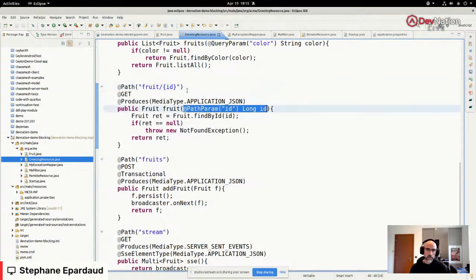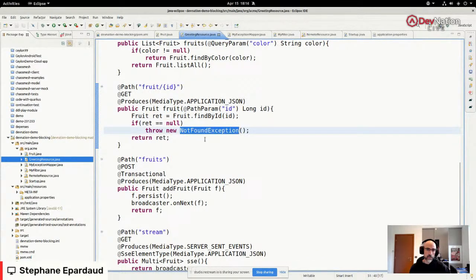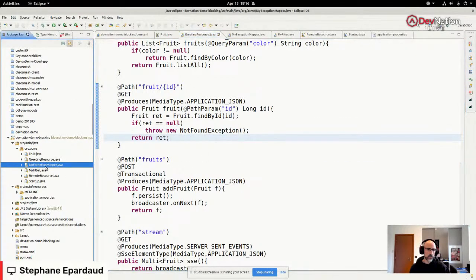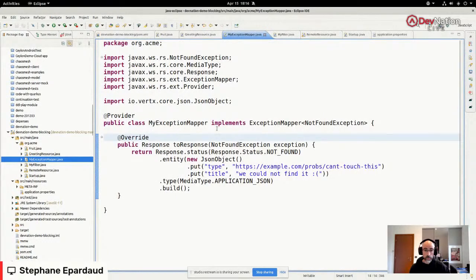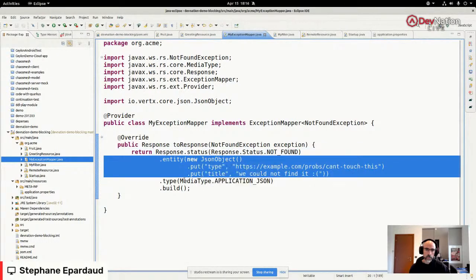I'm getting an ID from the path, that's fine, and I'm trying find by ID. Again, a method provided for free, and if I don't find it, I throw an exception. All right, but how does this exception get turned into the error? This is done with an exception mapper here. It gets turned into the JSON error that is provided here. Okay, that's fine.